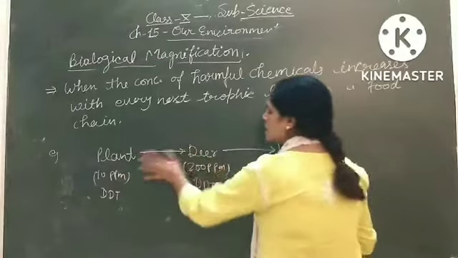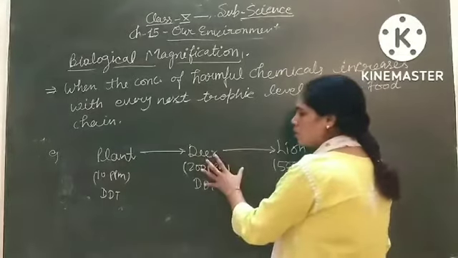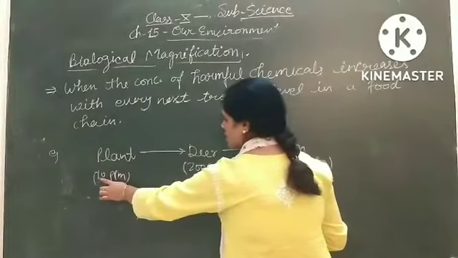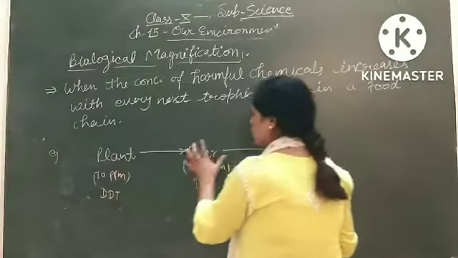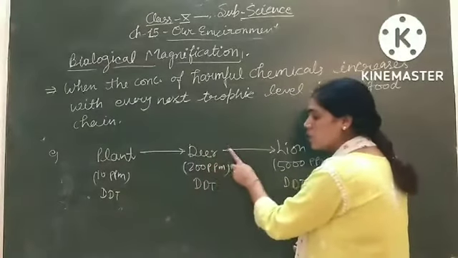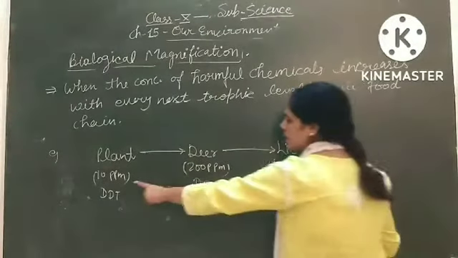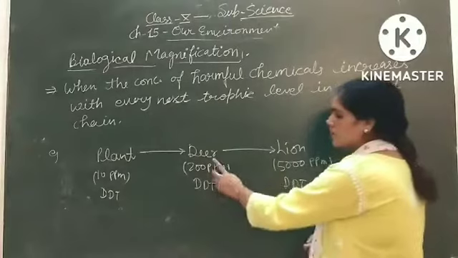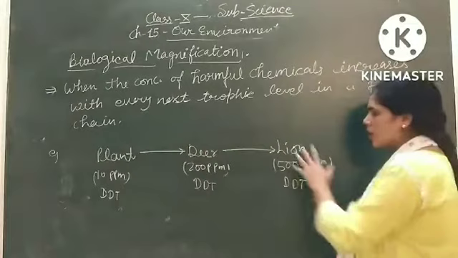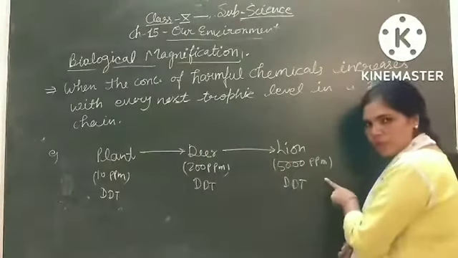But if a deer eats these plants, deer is a big animal, plants are small. So a deer mostly eats many plants. One plant contains 10 ppm DDT, so the concentration of DDT in the deer will increase because the deer eats many plants. So at the next trophic level, the concentration of DDT increases. Again, in the next trophic level, the lion eats many deer in his life. So the concentration of DDT will increase in the next trophic level.